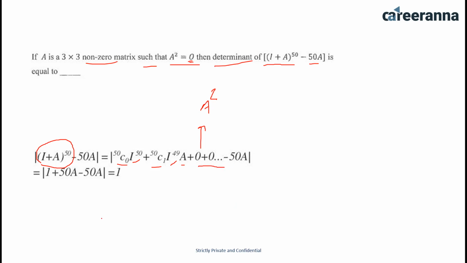Now I have written this, it is I to the power 50 would be I, this is I, plus 50 of A. Now 50C0 is 1, I to the power 50 is 1, so it is 1 plus 50A, because 50C1 is 50, I to the power 49 is 1 and A is A, so it is 50A minus 50A, so it should be 1. Answer for this question is 1.